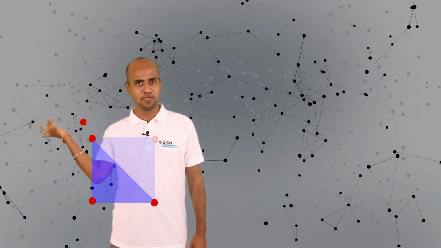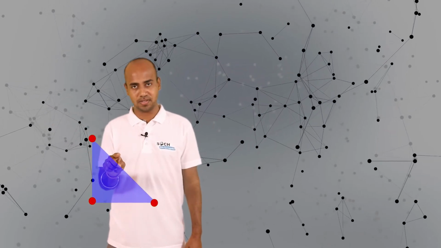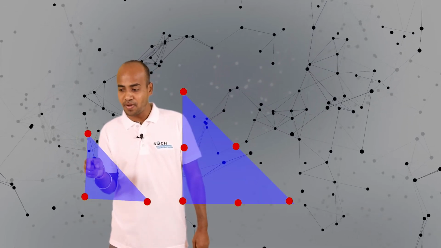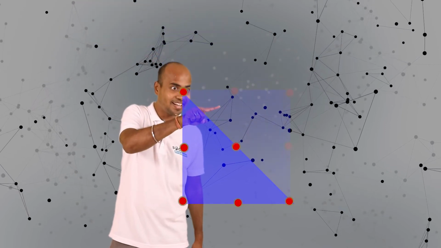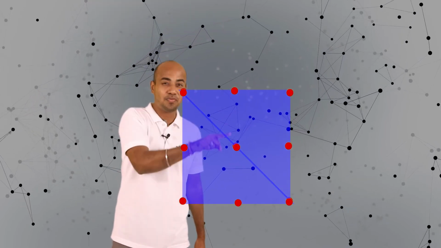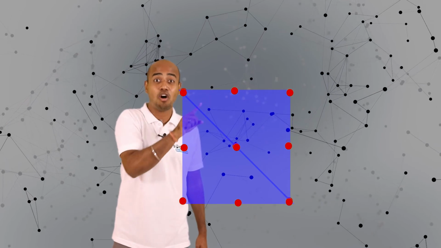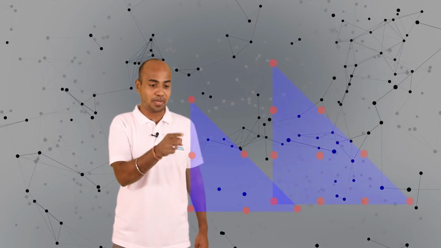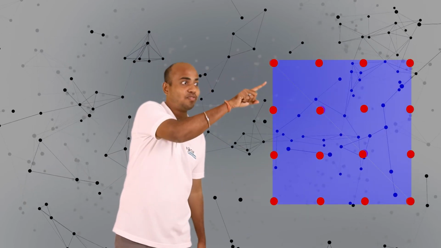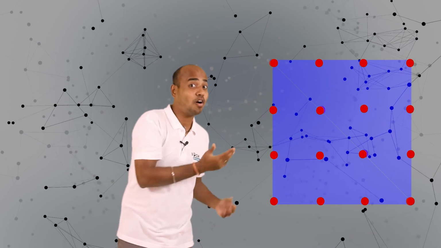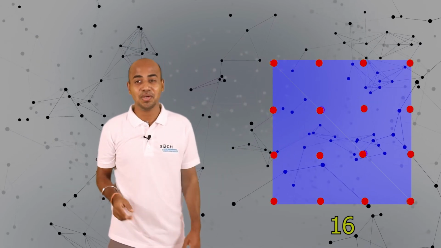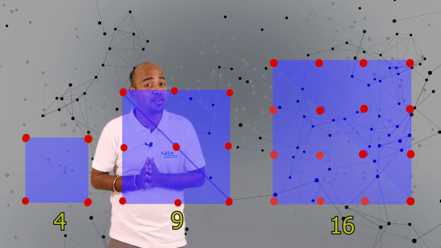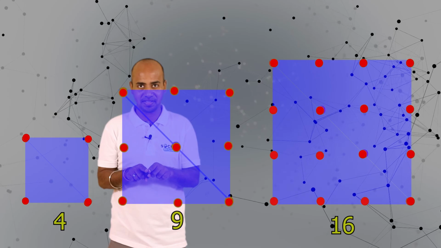Right? Now let us remove this point and again come back to 3 dots. Now these 3 dots can be named as A, B, C. From this B point, if I rotate and keep it here, then this 6 plus 3 forms a square of how many value? 9 value. Similarly, if I remove these 3 points and if I rotate this 6 over here, then it forms a square of how many value? 16 value. So these 4, 9 and 16 form what kind of numbers? Square numbers. That's great.